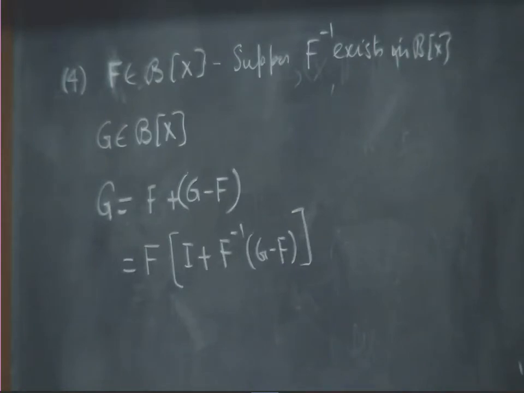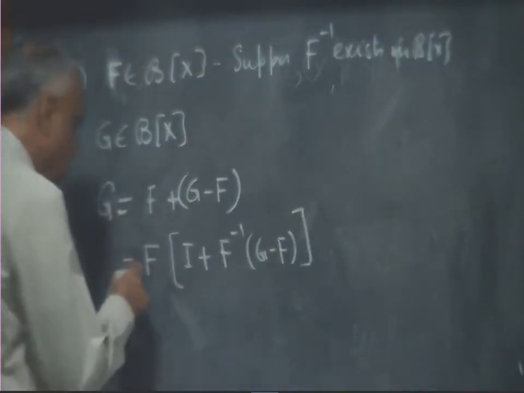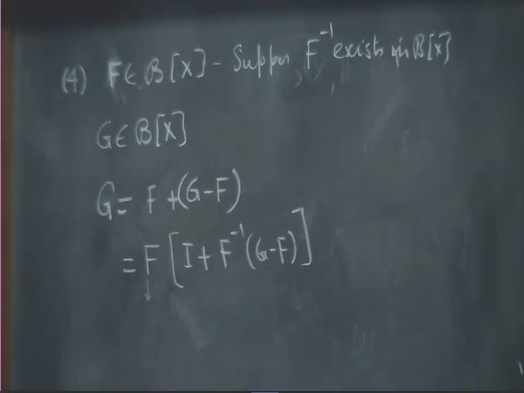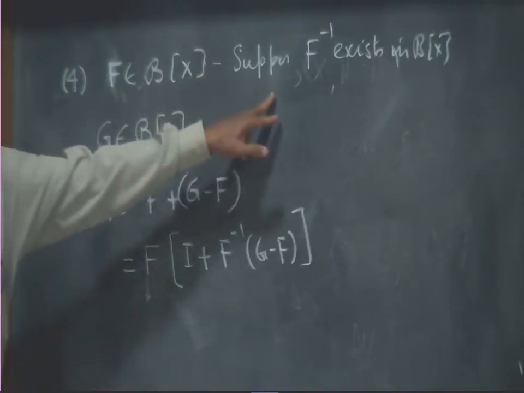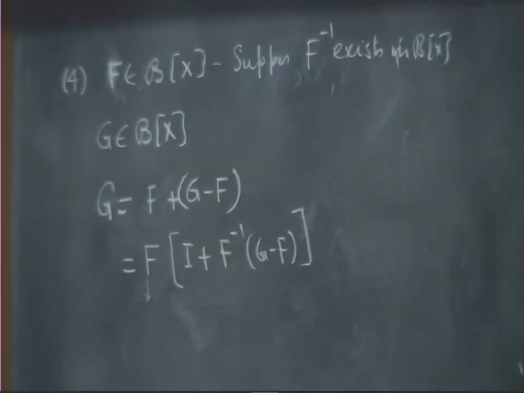Since F has a bounded inverse, I can pull out that F, and that F inverse will go to that factor. Now, suppose this other factor also has an inverse. Then the inverse of the product is the product of the inverses in the opposite direction. Same story holds as in matrix theory, same proof also holds. Therefore, if that factor has an inverse, then G also has an inverse.